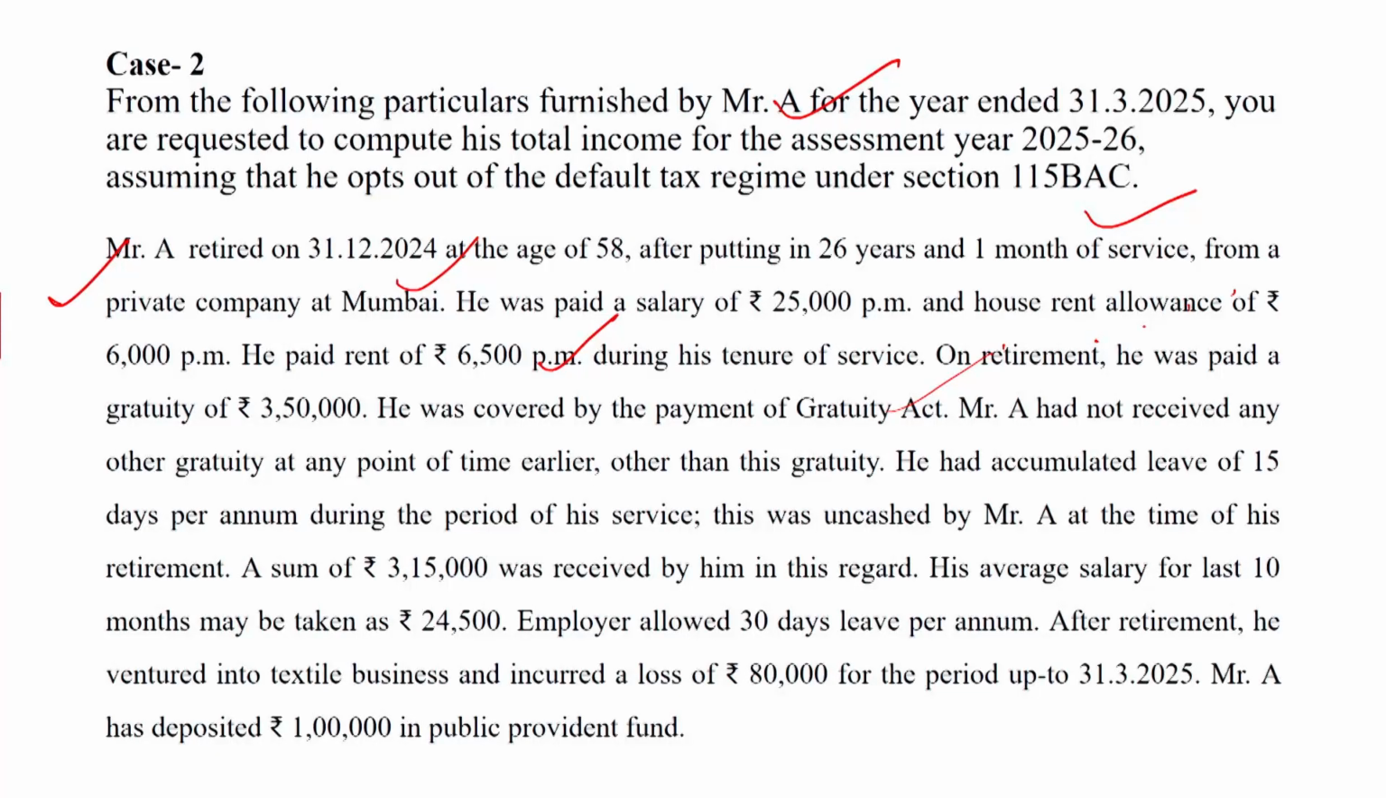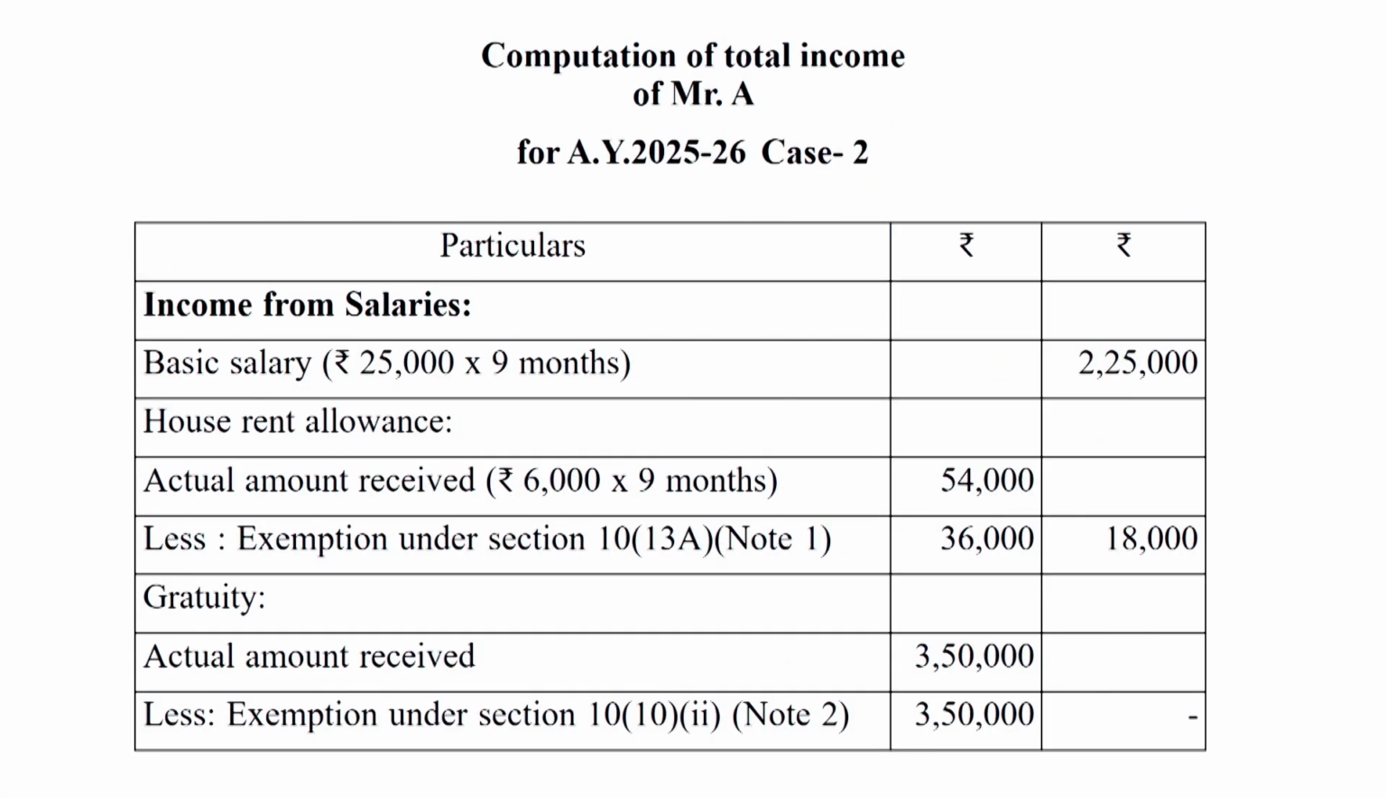A sum of rupees 3,15,000 was received by him in this regard. His average salary for the last 10 months may be taken as 24,500. Employer allowed 30-day leave per annum. After retirement, he ventured into textile business and incurred a loss of rupees 80,000 for the period ending 31st March 2025. Mr. A has deposited rupees 1 lakh in PPF. So dear students, with the help of this question, I am going to discuss the solution.